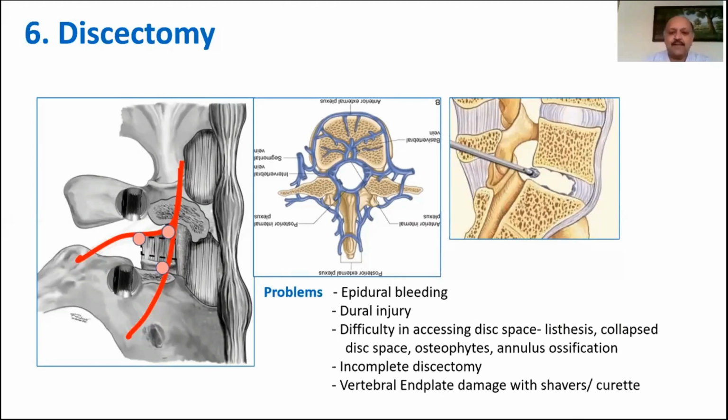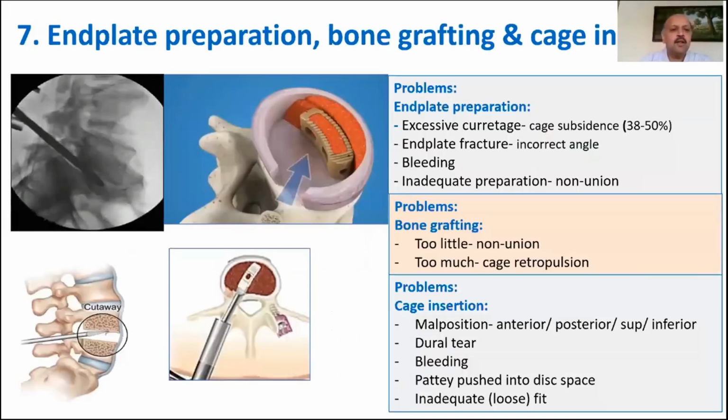Now time for a discectomy. Make sure that when you are doing a discectomy, you do a thorough discectomy, but do not remove excessive end plates when using shavers and curettes within the disc space. The next step is to prepare the end plates, bone grafting and cage insertion.